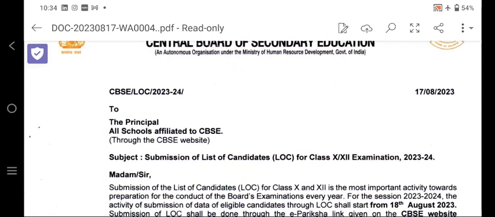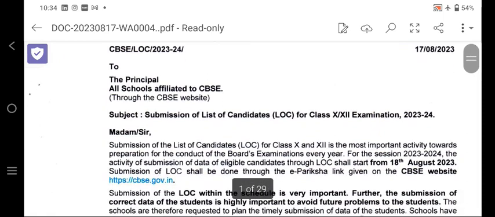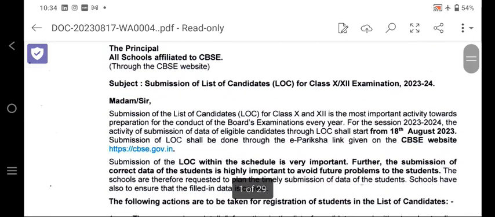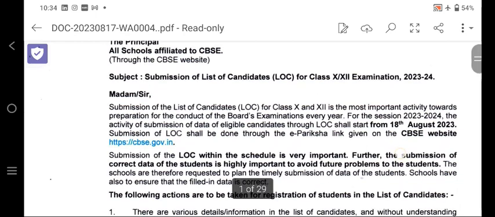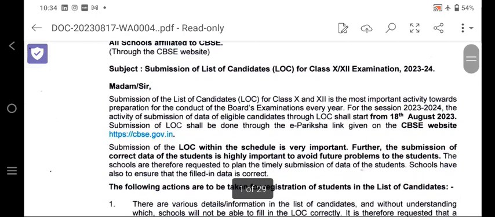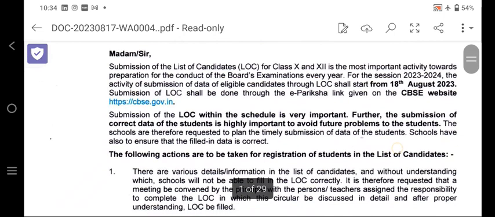Good morning everyone. So today we are going to discuss a very important circular from the CBSE regarding the submission of the LOC in 10 and 12 in the 2023-24 examination. So yesterday CBSE circulated the circular for the session of 2023-24. The LOC data of the eligible students shall start from 18th August 2023,